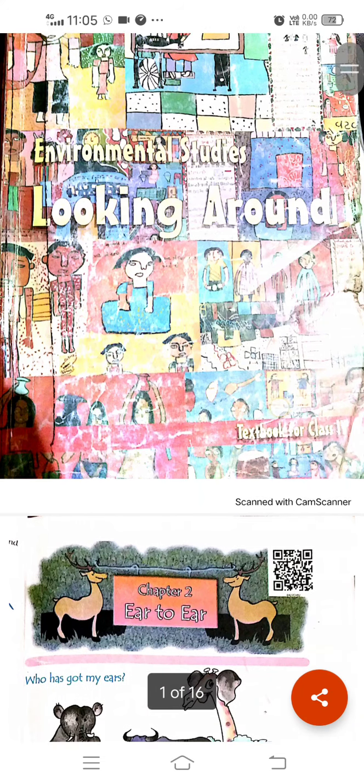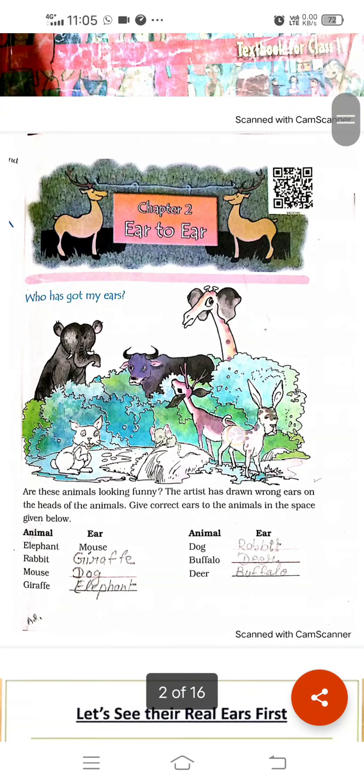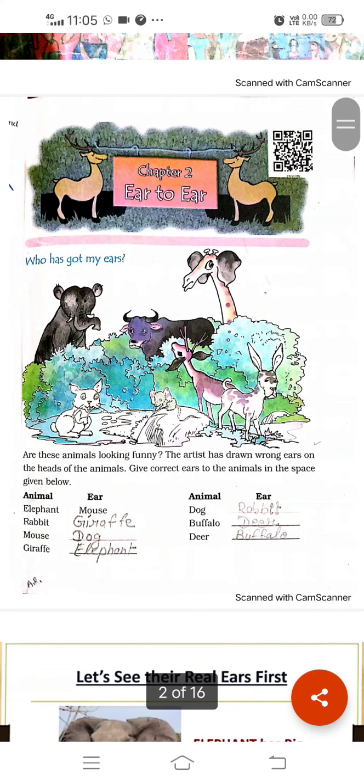This is your class 4th NCERT EVS book Looking Around, and today we are going to read chapter number 2, Year to Year. As the chapter's name suggests, we will read about the different shapes and kinds of ears, because some animals have long ears, some short, some big, some small. You know that we have 5 sense organs: eyes, nose, tongue, skin, and ear. The ear is our most important sense organ, because with the help of ears we can listen to the sounds of our surroundings.